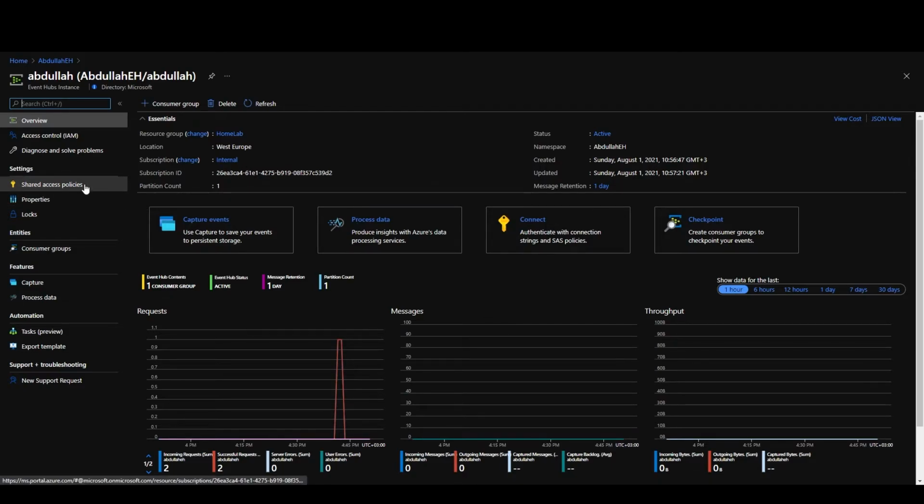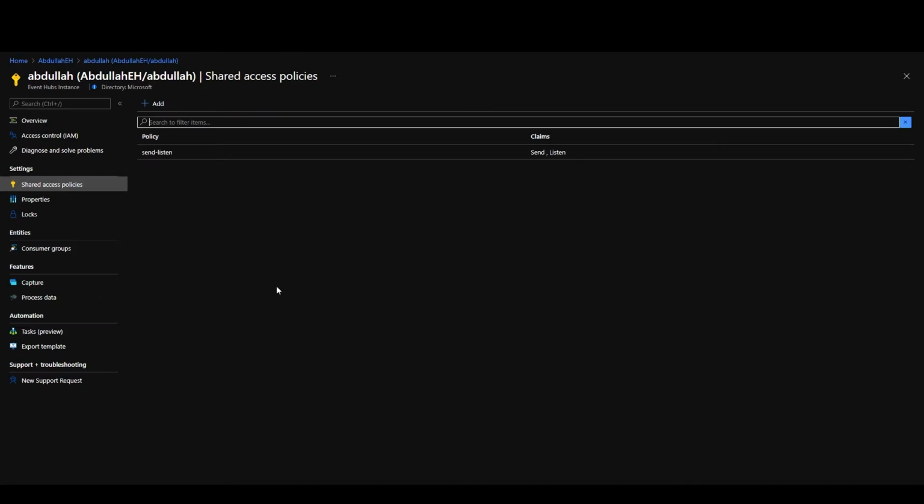The most important thing you have to create when you are dealing with Event Hub is what we call shared access policies. This is a connection string that you use to either produce events to that instance or consume events from that instance. We can have a shared access policy on the whole Event Hub or on a specific Event Hub instance, and it is recommended to create that shared access policy on a specific Event Hub instance.